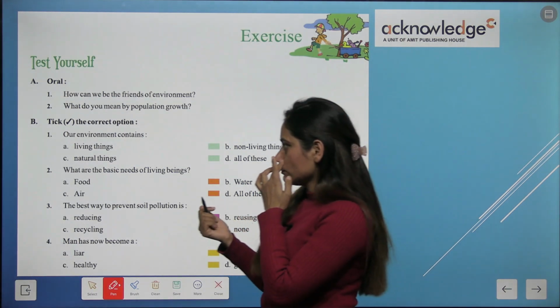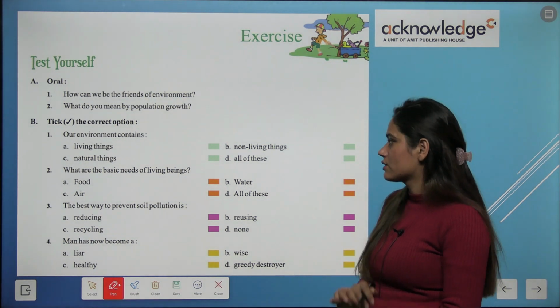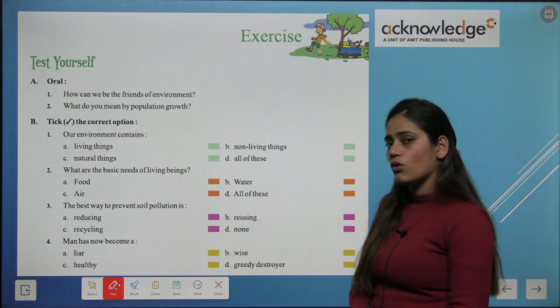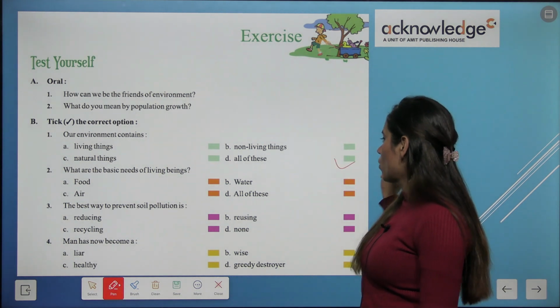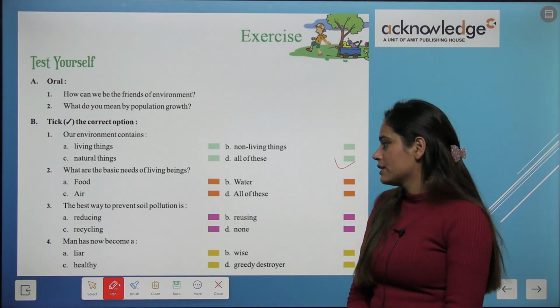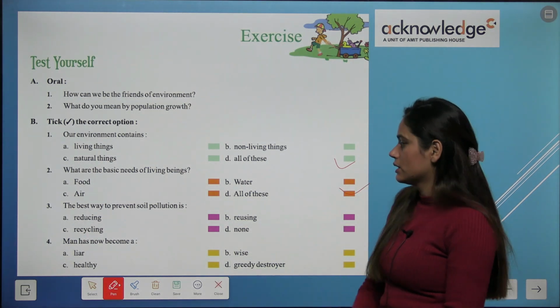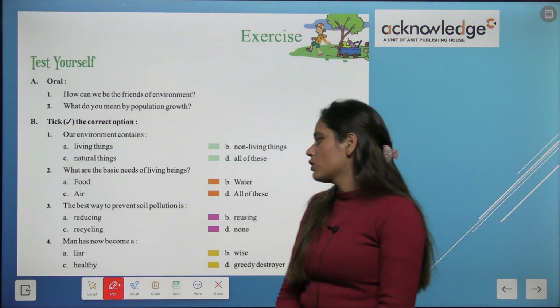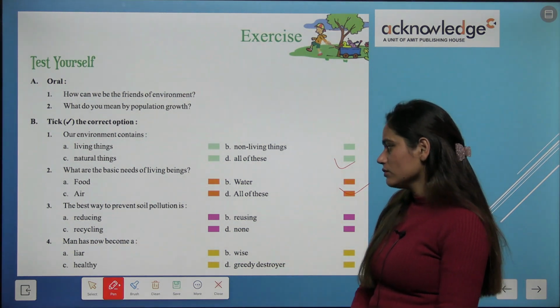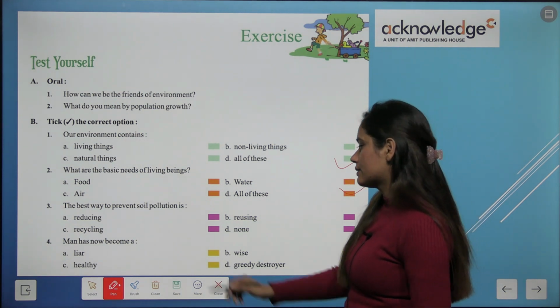Okay, now our environment contains living things, non-living things, natural things, all of these. Okay, what are the basic needs of living beings? Food, air, water, all of these. The best way to prevent soil pollution is recycling.